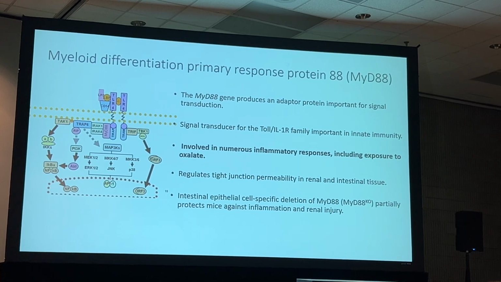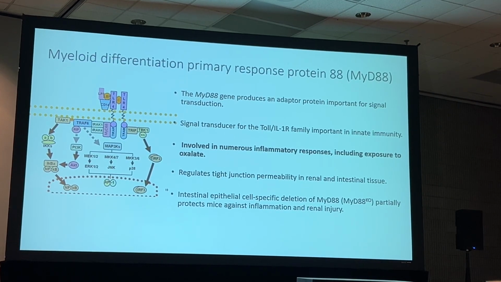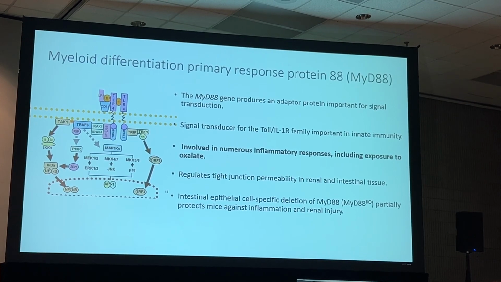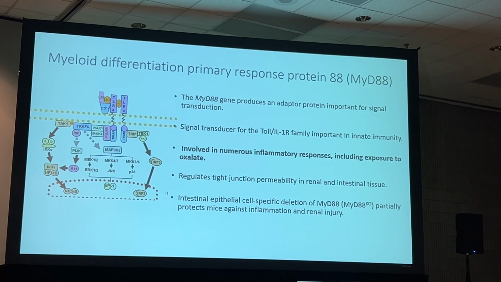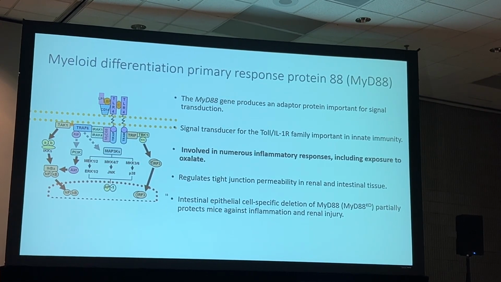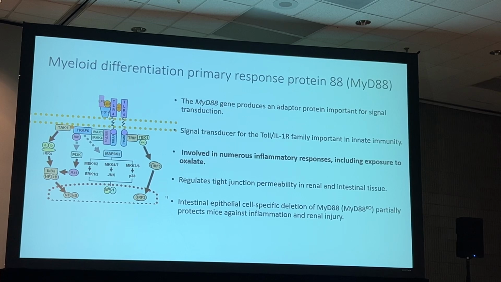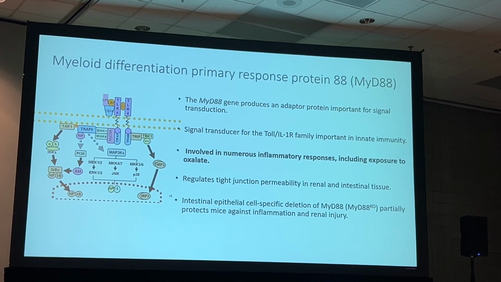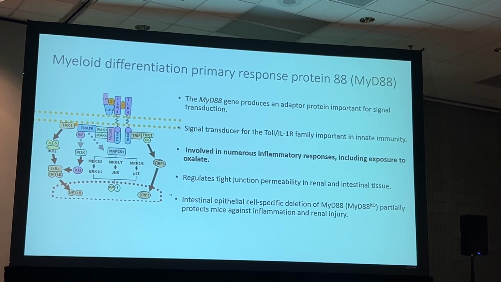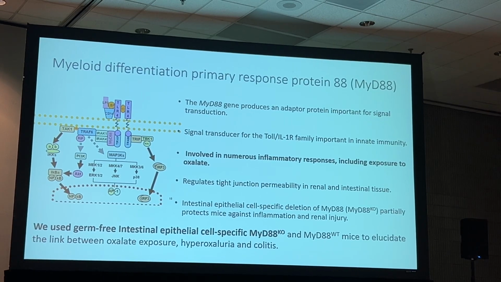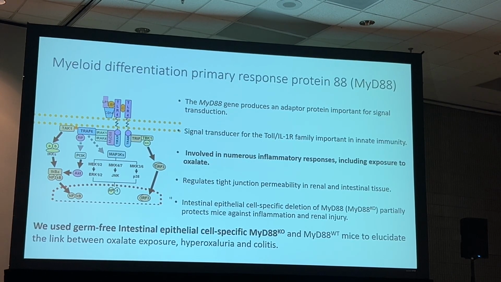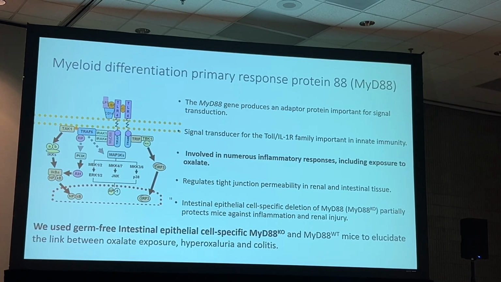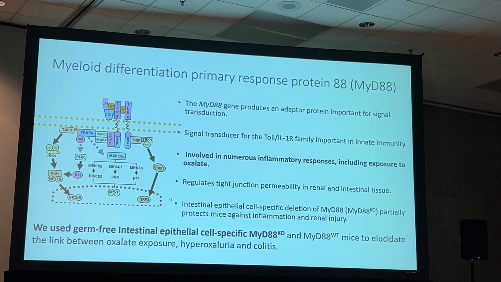Studies have shown that MyD88 is involved in numerous inflammatory responses, including its exposure to oxalate. It also regulates tight junction permeability in renal and intestinal tissues. Research has shown that when you delete MyD88 in an intestinal-specific manner, it partially protects mice against inflammation and renal injury. So we used a germ-free intestinal epithelial cell-specific MyD88 knockout and the littermate MyD88 wild-type as control to elucidate the mechanism linking oxalate exposure, hyperoxaluria, and colitis.